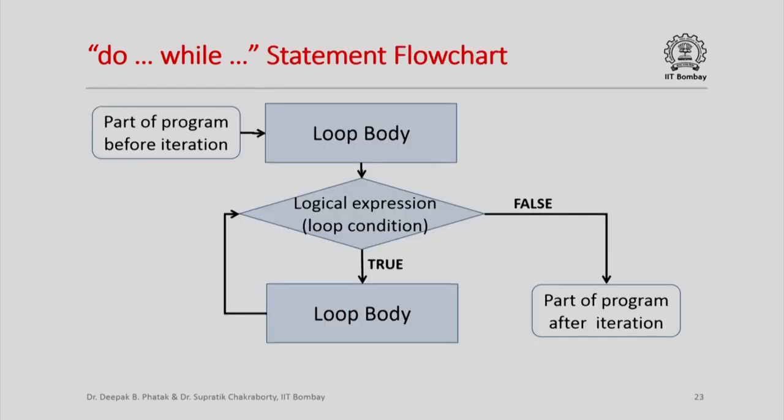So the flowchart for a do while statement looks like this. We have the program before iteration, the program after iteration, the loop body, there is a loop condition, and then the same loop body again. And so the control flows like this. So we execute the loop body as many times as is needed, but at least once, and then when the condition evaluates to false, we come out of the iteration.